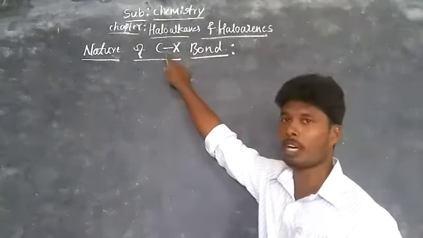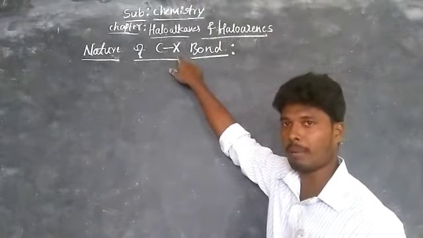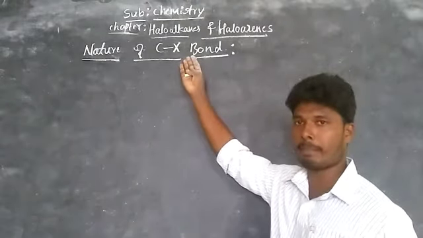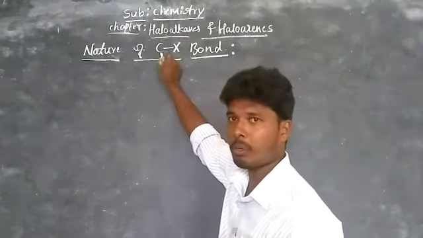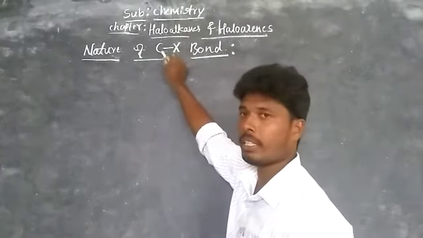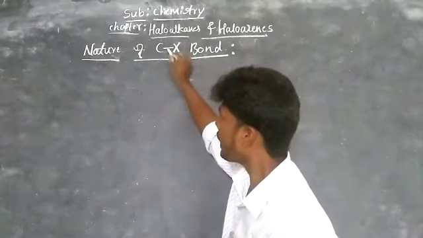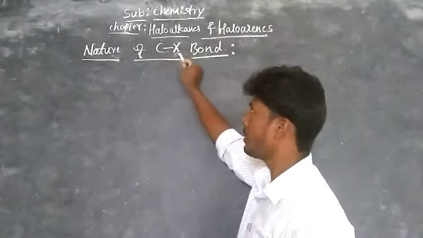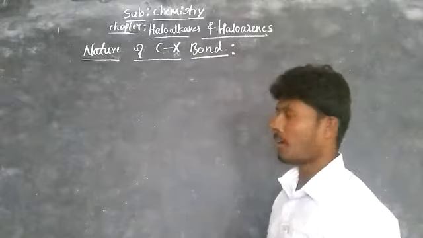So here observe, carbon is an element and X is the general representation of halogens, that is fluoride, chloride, bromide and iodide. These are the halides generally represented as X. Among these two, the carbon is electropositive and the halogen is electronegative. Therefore, the bond between carbon and halogen is polar, since the bonded electrons move towards the halide side. Hence, the carbon carries a partial positive charge and the halogen carries a partial negative charge. Such kinds of bonds we call polar bonds.